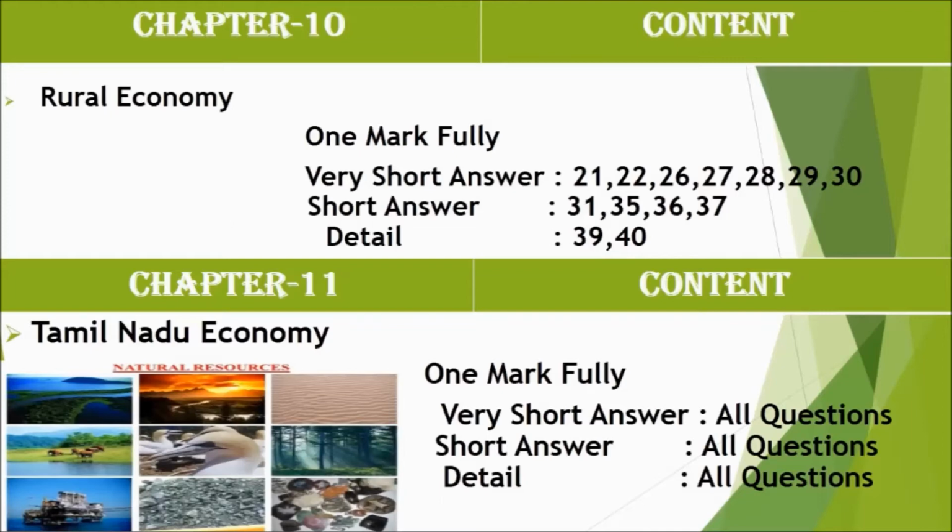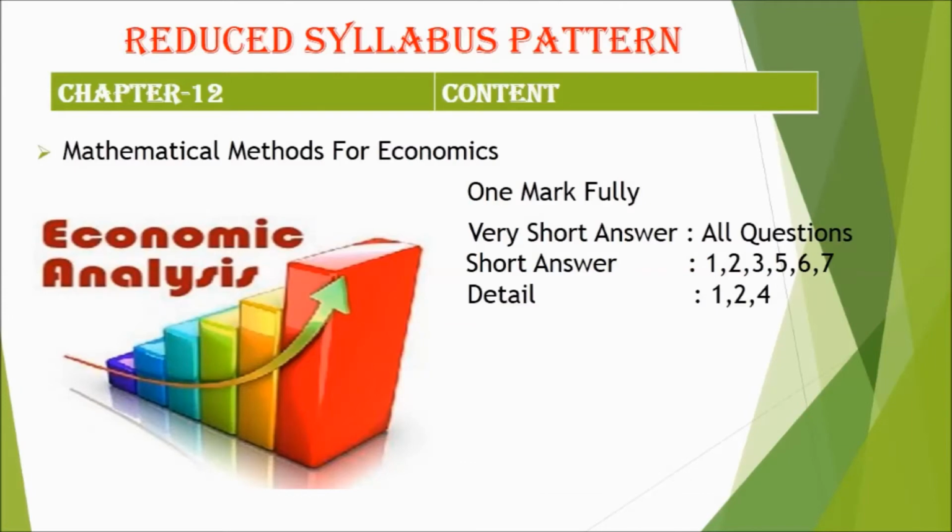In this chapter we have to study rural development, that means rural development in villages. Rural industries, rural indebtedness, features of rural indebtedness, rural infrastructure, meaning of rural development, need for development, and problems of the rural economy.